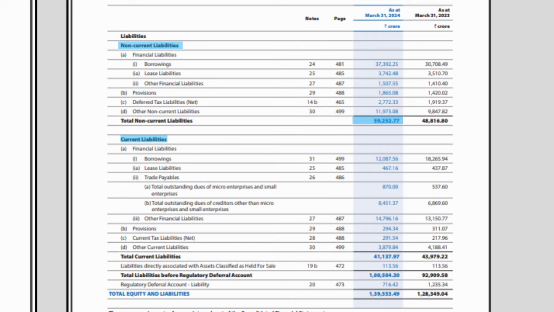All this comes under current liabilities for Tata Power. The total comes at 41,137.97 crore. These two sections, liabilities directly associated with assets classified as held for sale and regulatory deferred account liability, both come under other liabilities. So if you add all these things, we get 1,01,220.72 crore. Now we have learned about assets and liabilities, what the company owns and what the company owes.